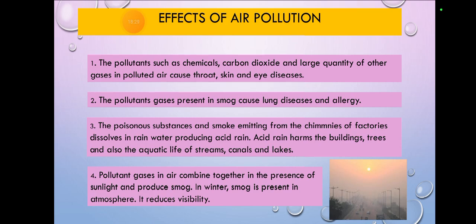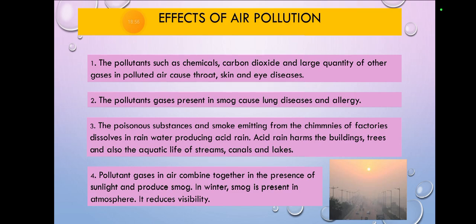Okay, the poisonous substances and smoke emitting from the chimneys of factories dissolve in the rainwater, producing acid rain. Acid rain harms the buildings, trees, and also the aquatic life of streams, canals, and lakes. So as you all know, what is acid rain? It's a rain that is not good, the baddest rain I have ever seen. You all like rain, but acid rain is the baddest rain. We all don't like that.